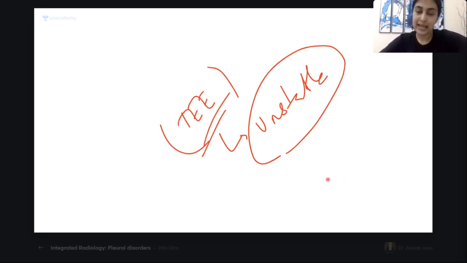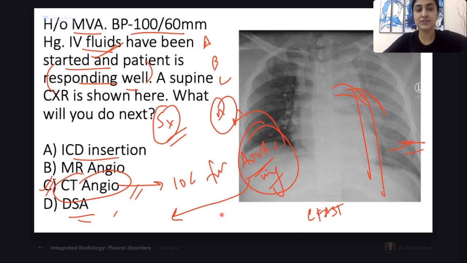All right. MR angio, again, anytime we have an emergency, MR angio is out of the question. MR angio will take 1 hour 45 minutes. We don't have so much time. Okay, so in any emergency, MR angio is out of the picture. Okay, understood, this approach to aortic rupture.